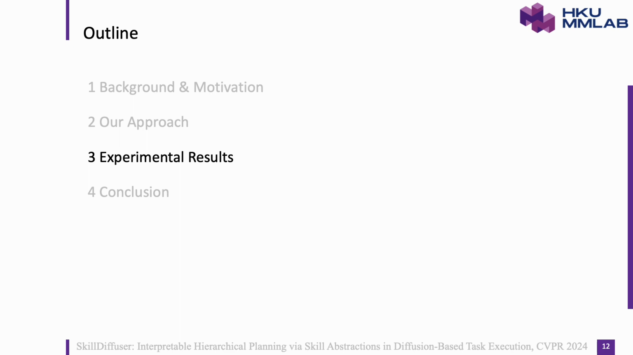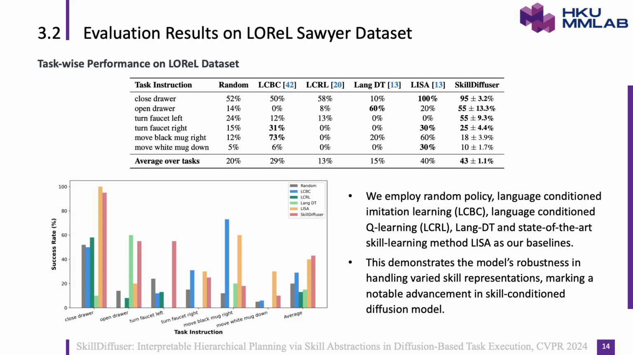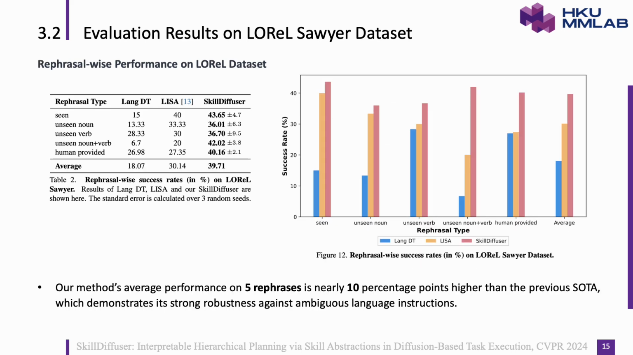Subsequently, let's see our experimental results. We tested our method on the LOReL Sawyer dataset and MetaWorld MT10 tasks. Please check our paper for more details. First, about the overall performance, we show the evaluation results on the LOReL Sawyer dataset here. We compare our method with random policy, LCBC, LCRL, LangDT, and state-of-the-art LISA, and prove our model's robustness in handling varied skill representations, marking a notable advancement in skill-conditioned diffusion models.